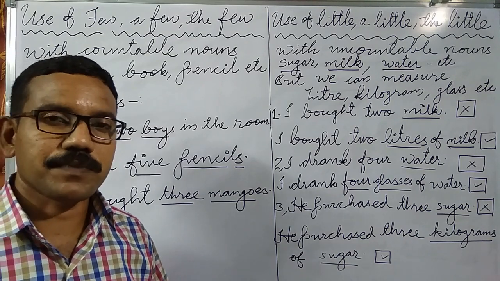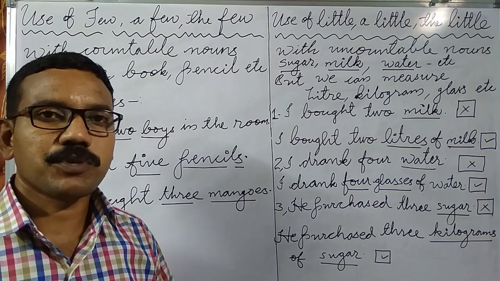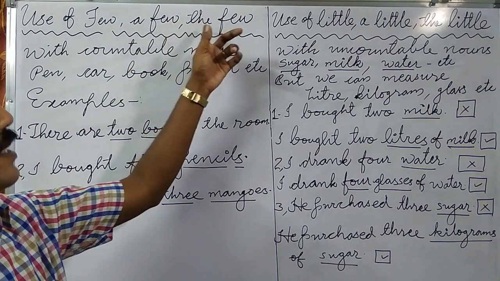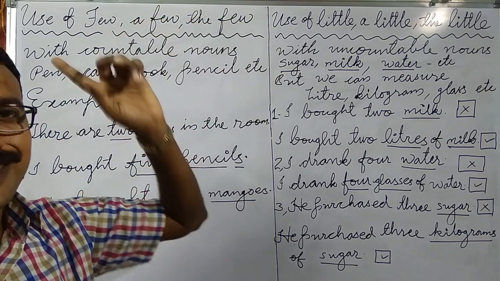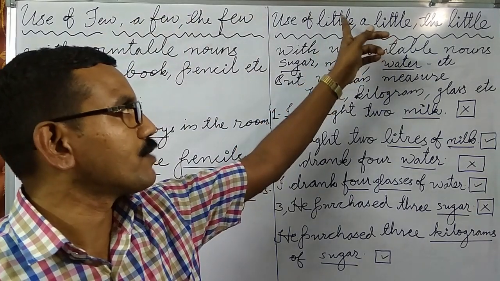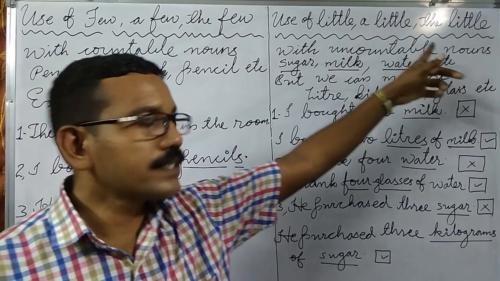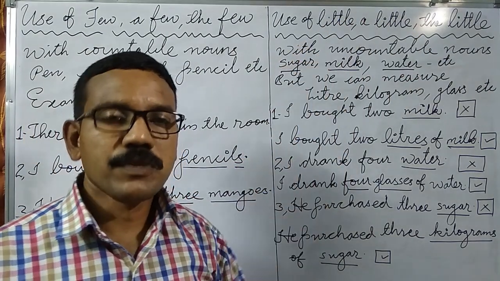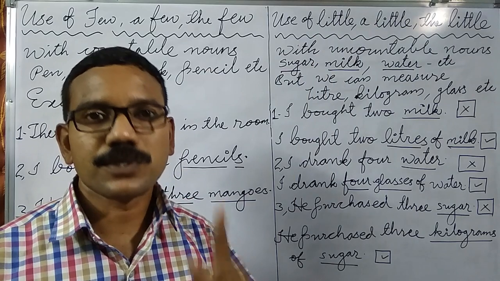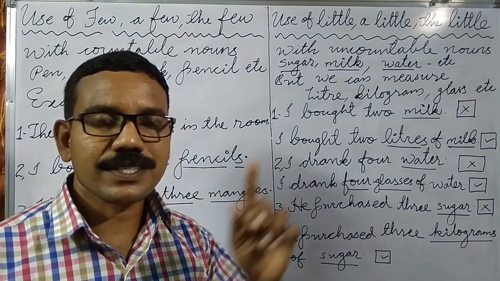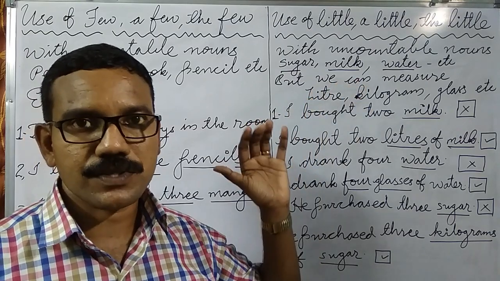Welcome to Brilliance Academy. Today we will discuss the adjectives few, a few and the few, along with the adjectives little, a little and the little. Before starting these topics, I would like to recollect a few more topics which are related to these adjectives.